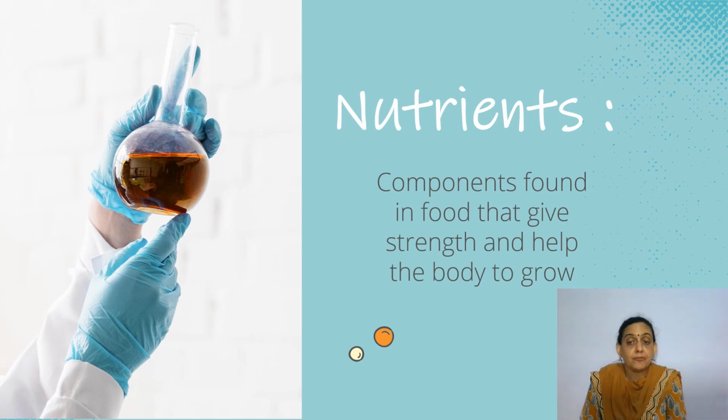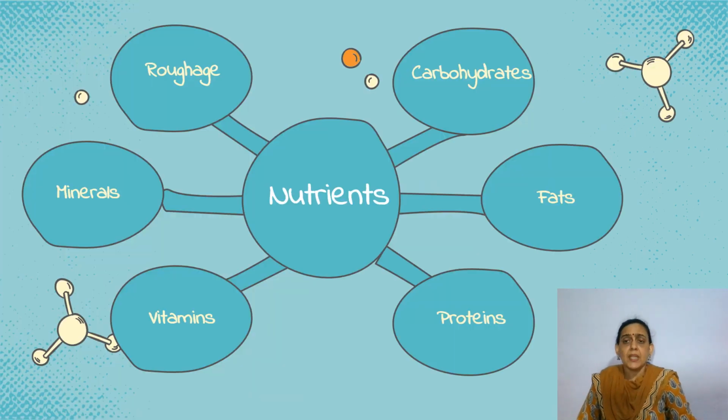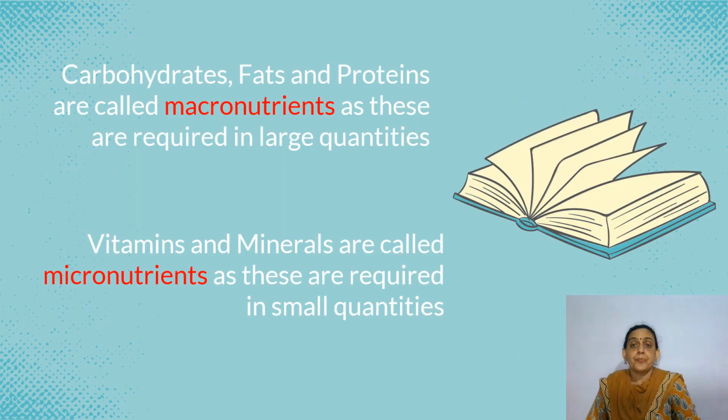So the components in the food which help the body to grow, and also the components which give us energy to do the work and keep us healthy and fit, are called the nutrients. And nutrients are mainly of 6 types. We have done them earlier also: carbohydrates, fats, proteins, vitamins, minerals and roughage. And we'll take them up one by one.